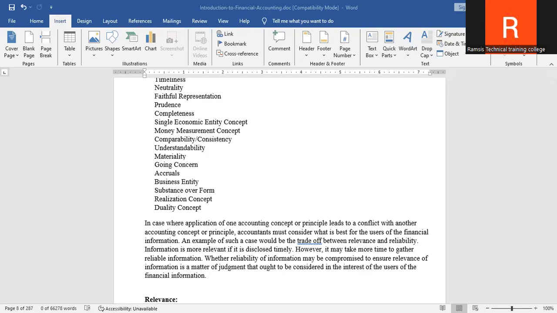The other thing is accounting standards and their importance. First of all, we need to understand what accounting standards are. These are basically rules and guidelines that standardize accounting practices.